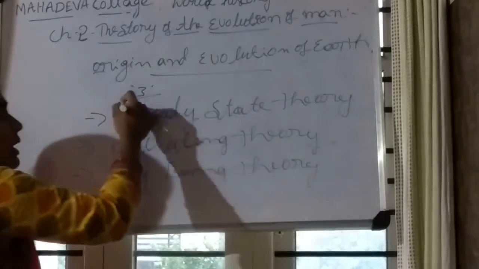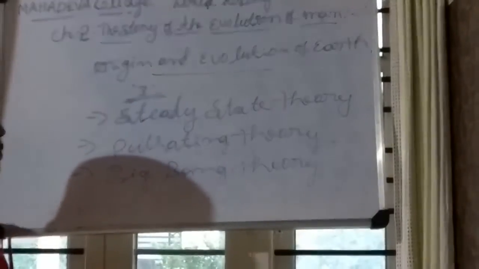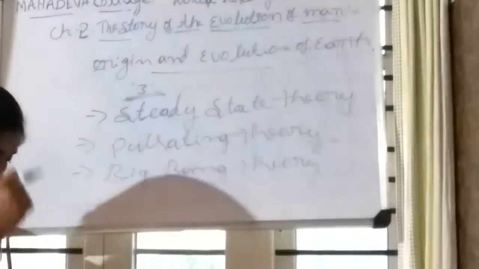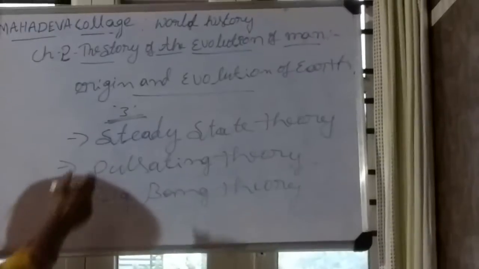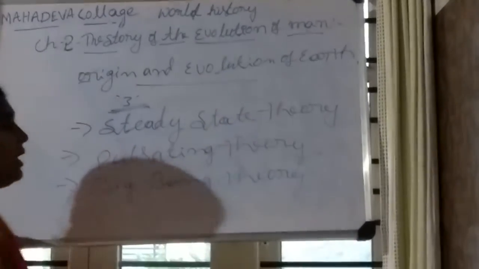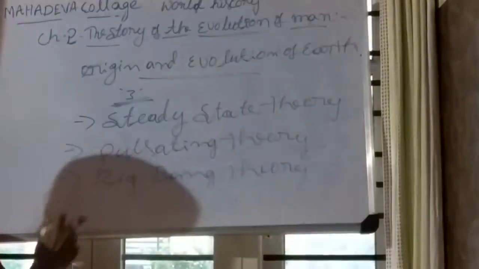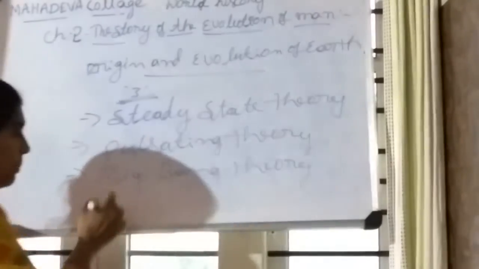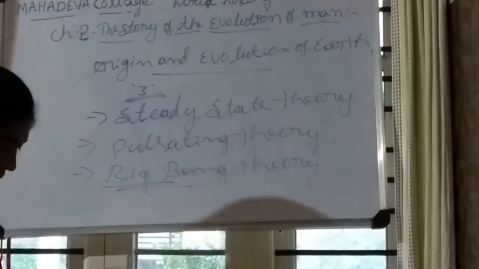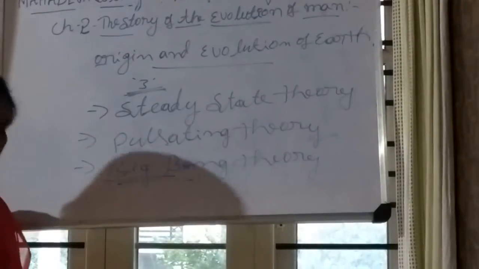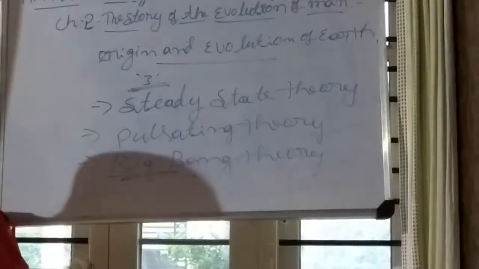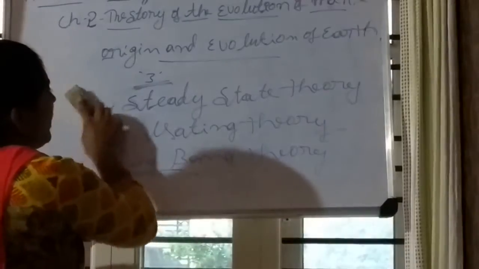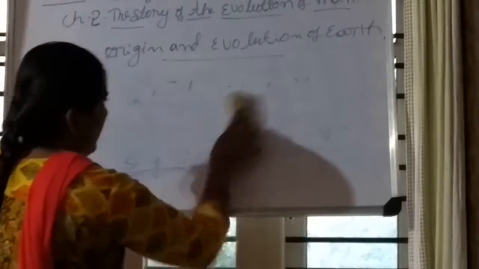These are the three theories of the origin and evolution of the Earth. Of the three theories, the Big Bang theory is the very popular theory.